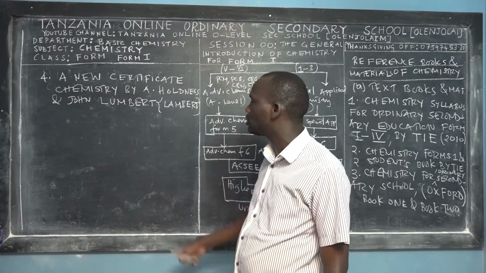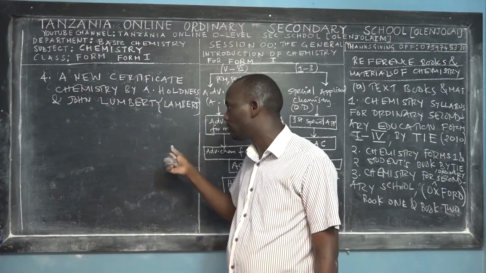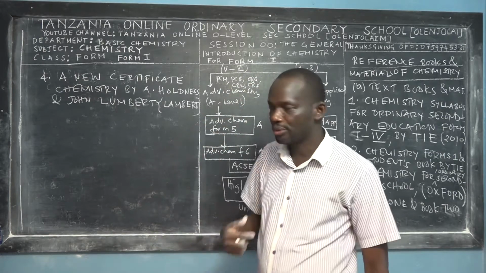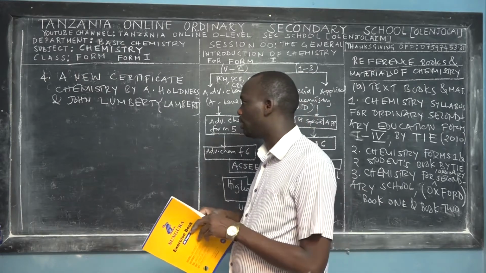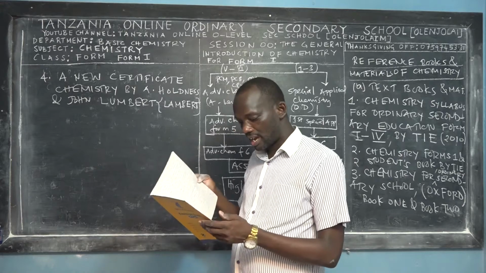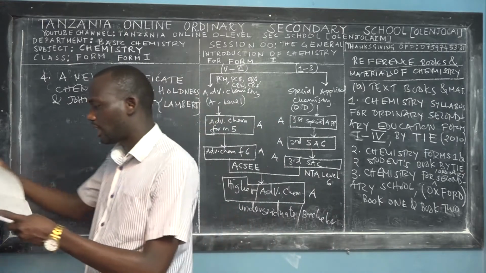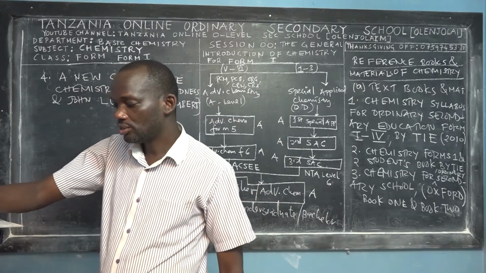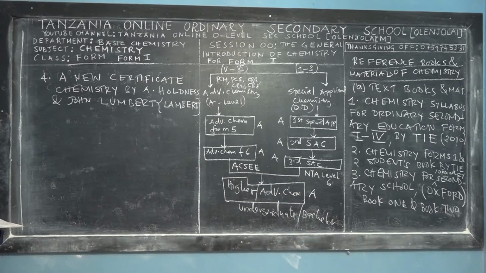In case you have this book, you find chemistry for Form 1, Form 2, Form 3, and Form 4. So it explains many topics in O-level education, right? That is the point you have to keep in your mind. Again, we have some other reference material, numbers 5 and 6, so stay connected as we continue.